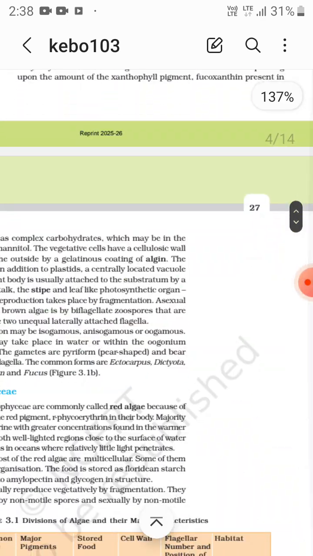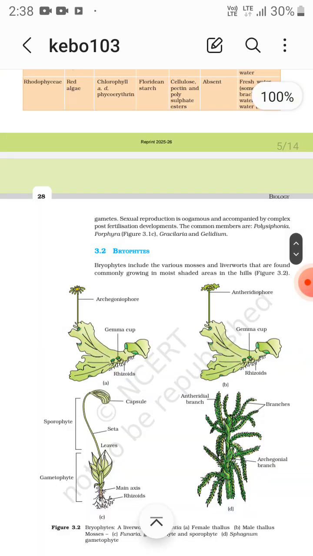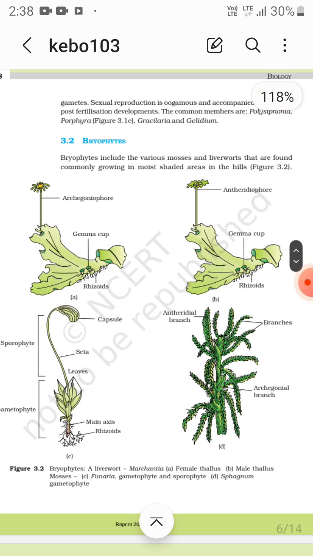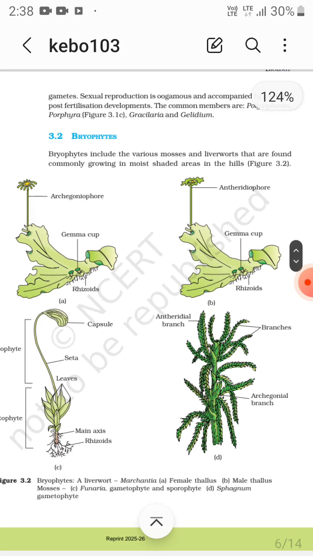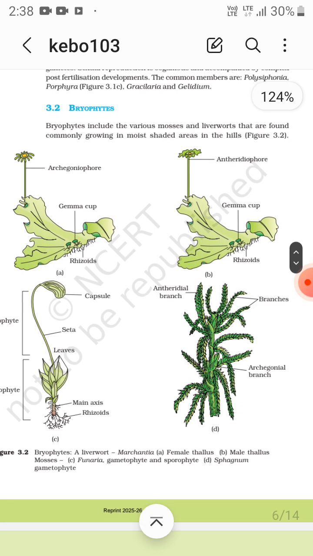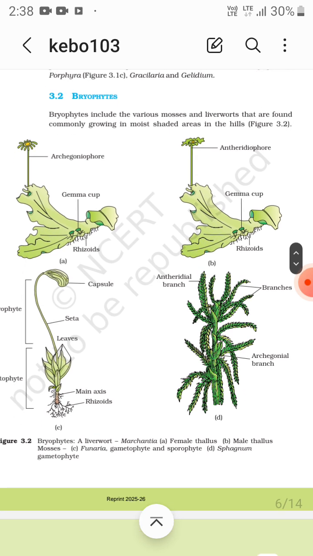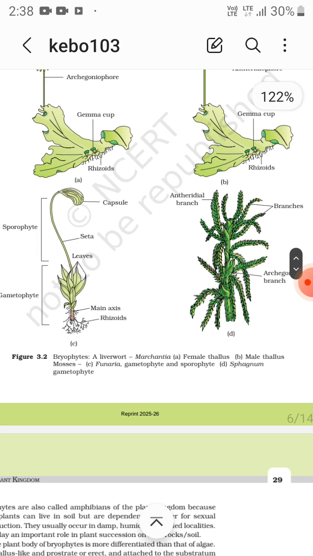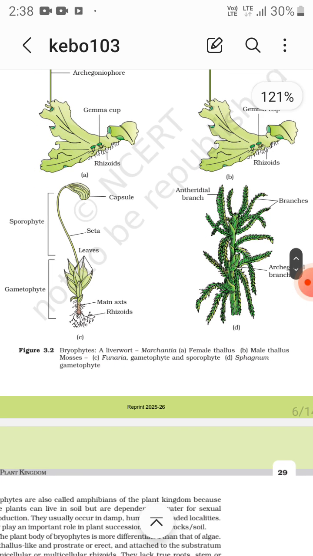So this is all about the algae. Now about the bryophytes. The bryophytes include the various mosses and liverworts that are found commonly growing in moist shaded areas in the hills. Here are the archegoniophore, gemma cups, and rhizoids, and the antheridiophore. Then below, that is Funaria.